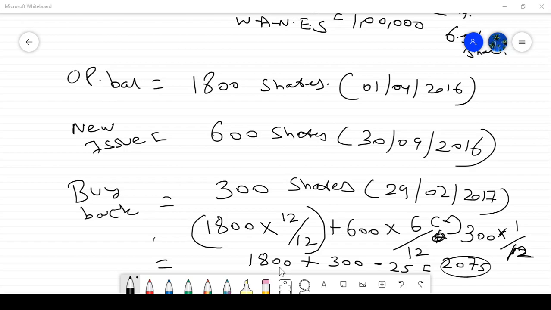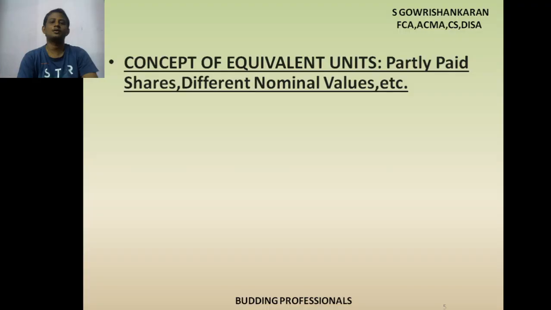Next topic is the concept of equivalent units: partly paid shares, different nominal values, etc. So what is this concept of equivalent units?